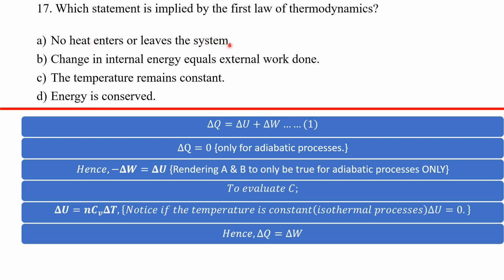because A says no heat enters or leaves the system. That's only for adiabatic processes. Change in internal energy equals external work done. That's only for adiabatic processes again. The temperature remains constant. Well, that's only for isothermal processes.